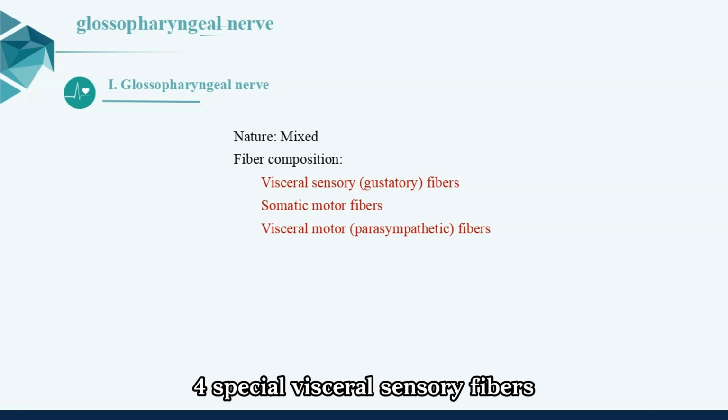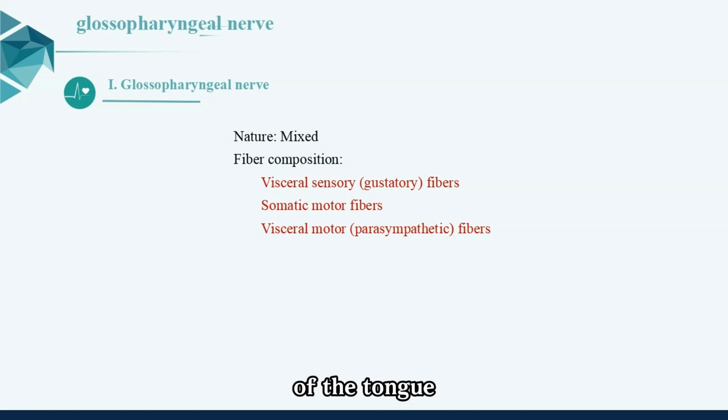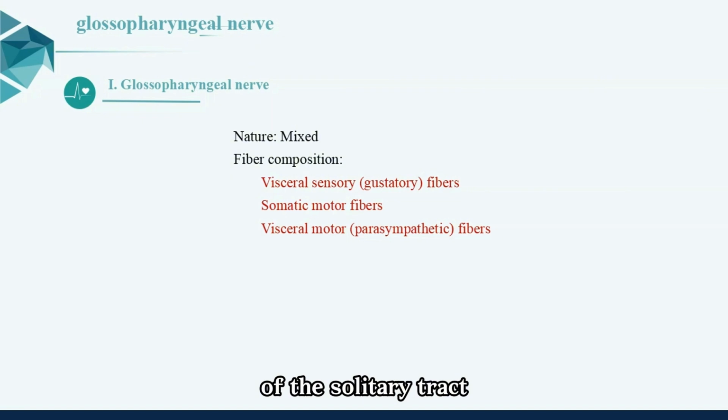4. Special visceral sensory fibers. Their neuronal cell bodies are located in the inferior ganglion of the glossopharyngeal nerve at the jugular foramen. The peripheral processes distribute to the taste buds on the posterior 1/3 of the tongue. The central processes terminate in the upper part of the nucleus of the solitary tract.